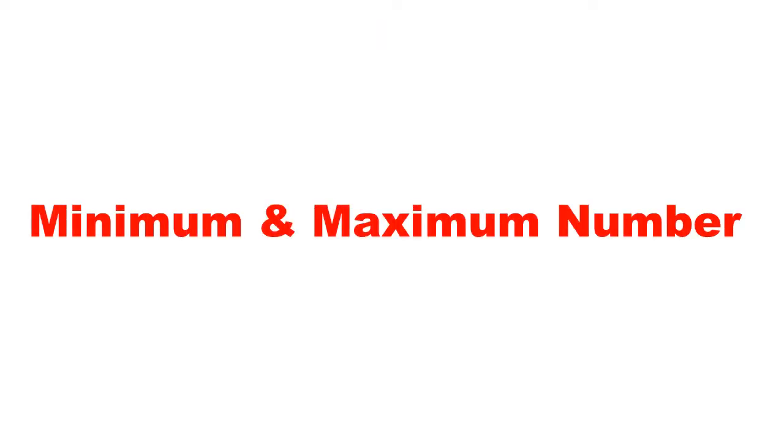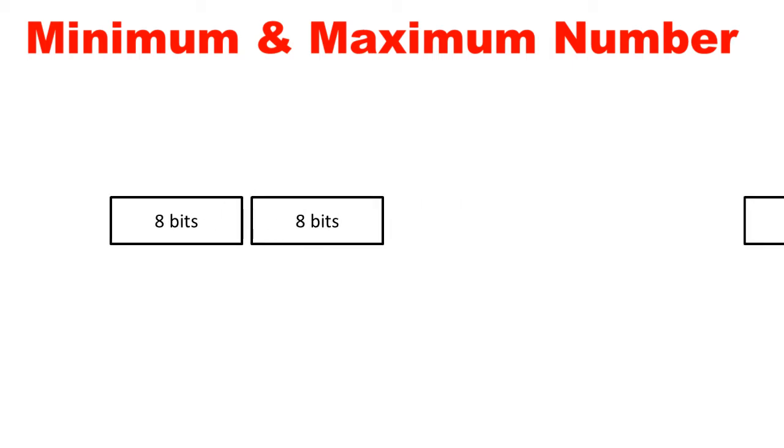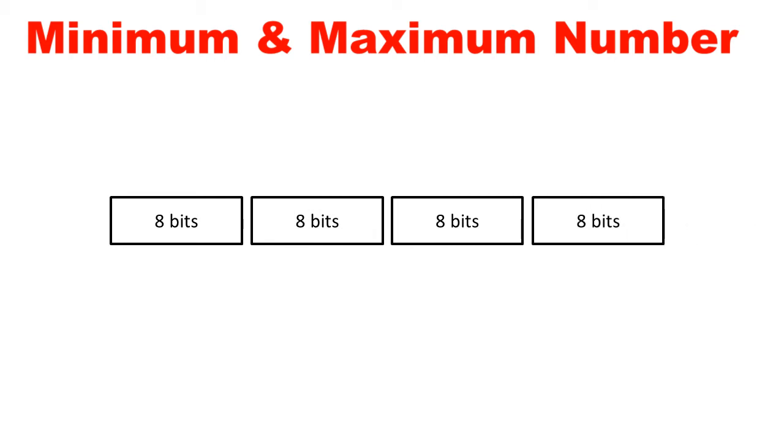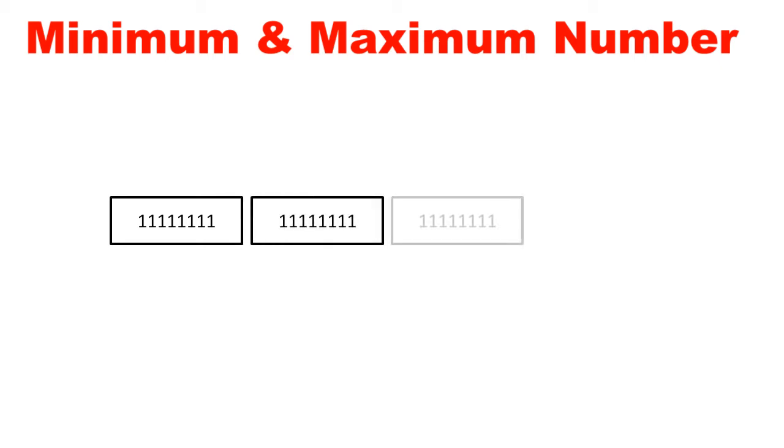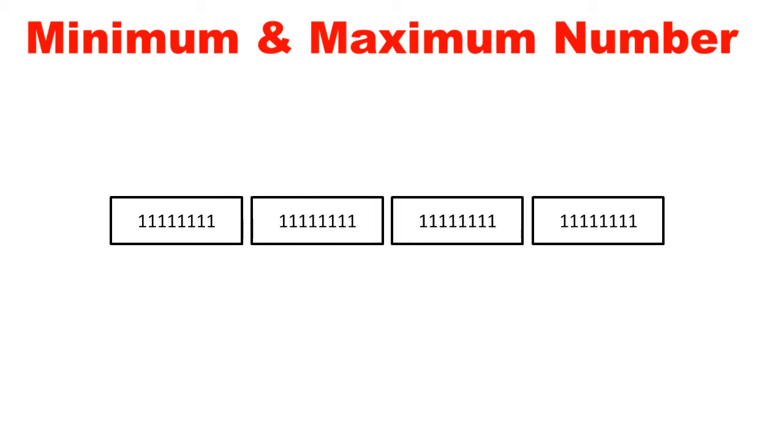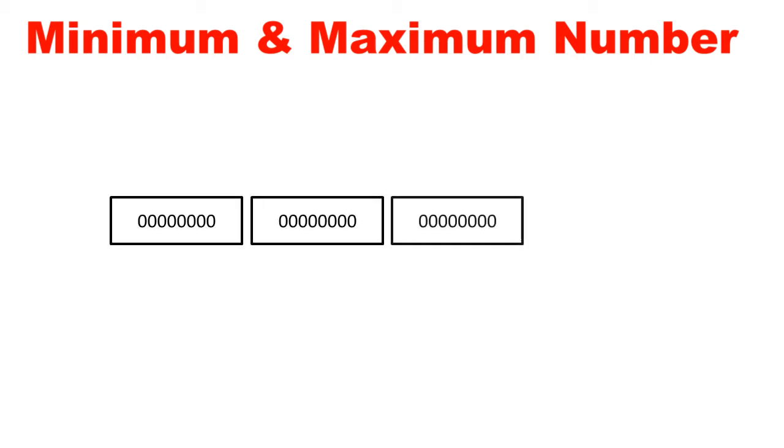Now let us understand what is the minimum and maximum number that we can provide as valid IP addresses. Each octet has 8 bits, and each of those bits can hold ones, that is 8 ones. This is the maximum value for each octet place, and it can hold all zeros, that is 8 zeros. This is the minimum value for each octet place.